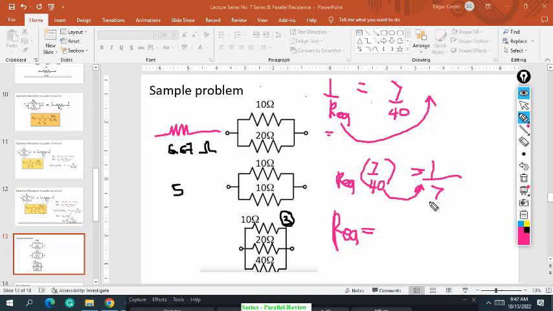This 1 all over 7 over 40, when simplified, is actually equal to 40 over 7. Right? Is that correct, 40 over 7? Yes, sir. So why did 1 all over 7 over 40 become 40 over 7?